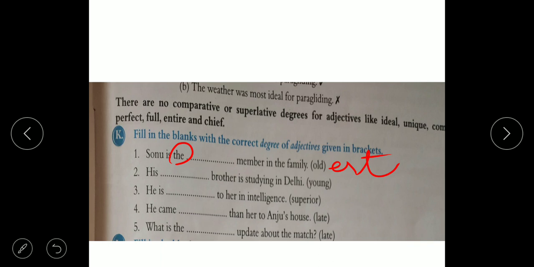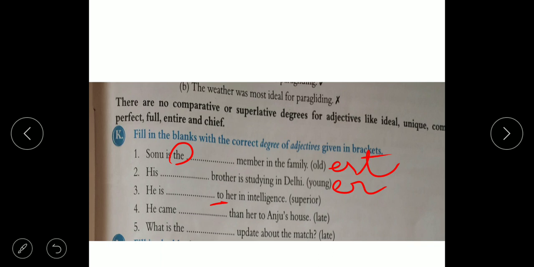His younger brother is studying in Delhi. He is superior to her in intelligence, because I told you adjectives ending in or don't use than with them, we have to use to. So here to is there, so superior will come, same spelling.